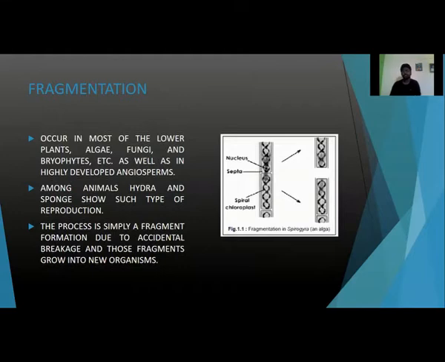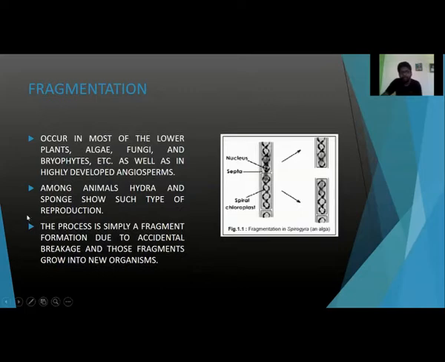If we see mostly hydra and sponges, they show so many types of asexual reproduction. They also take part in fragmentation. They also take part in budding formation. So they are involved in a lot of asexual reproduction. Okay, in fragmentation, the process is simply fragment formation due to accidental breakage, and those fragments grow into new organisms.